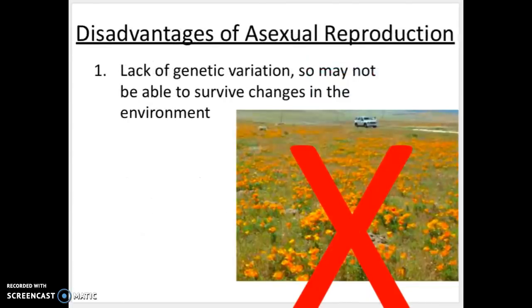One of the disadvantages of asexual reproduction is that there is a lack of genetic variation. This lack of genetic variation is a big disadvantage. Even though it's only one disadvantage, it's a big one. Lacking genetic variation may make that species not able to survive if there's some sort of change in the environment or a disease comes along that they're not resistant to.